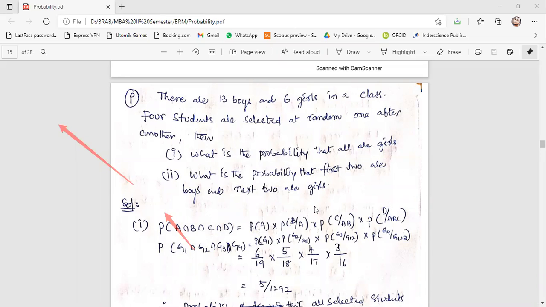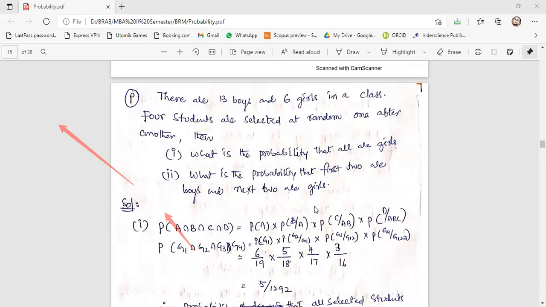So is there any condition that if I select a girl in the first attempt, it will influence the next event? I mean, the next event should be a boy or a girl. Does it influence? Yes, sir. If a girl comes in the first attempt, it will influence the probability of the second event, because you said the number will be decreased. Already one is gone, so that will be 5 by 18.